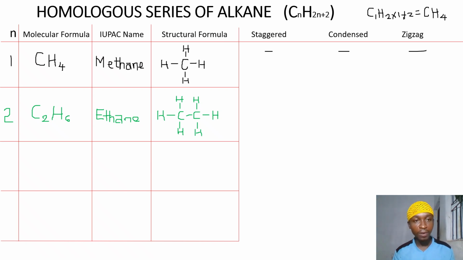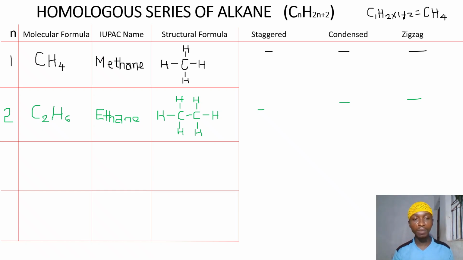And for ethene too, no staggered, no condensed, no zigzag structural formula. So now let's check for ethane, C2H6. Then the IUPAC name is ethane for the second member of the series. Then count our hydrogen atoms: 1, 2, 3, 4, 5, 6. Then our carbon atoms are 2. So we are good to go on the second member of the series.